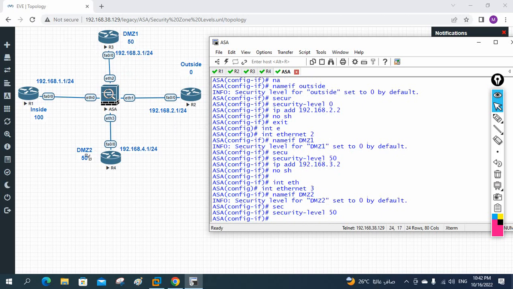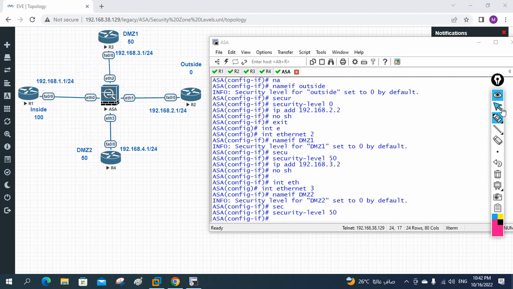So we can check also whether traffic can flow from 50 to 50. Like I want to check if my traffic wants to go from here to here, from security level 100 to 0 it will allow. Okay, and 100 to 50 it will allow. But 50 to 50, if anyone comes from DMZ1 to DMZ2, both are having the same security level, that will not allow. So we need to test that one. That's why I am giving that.